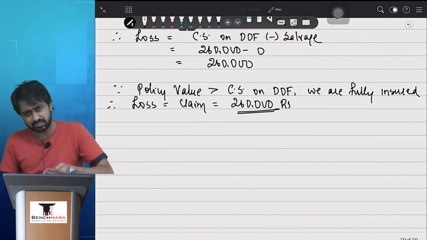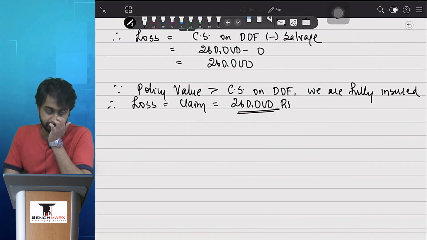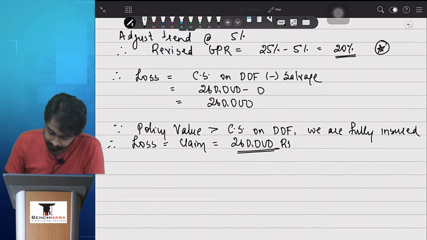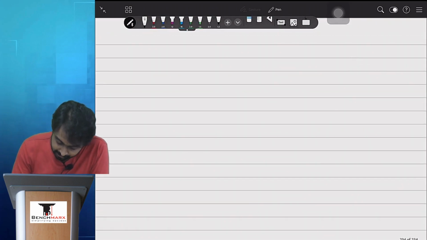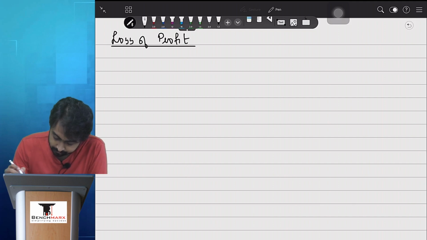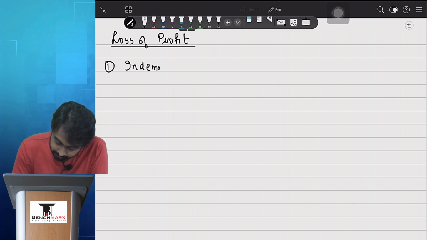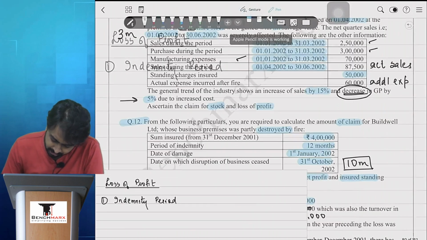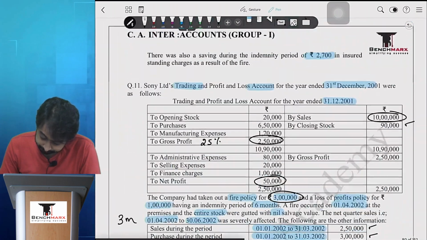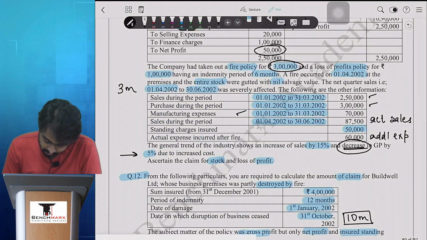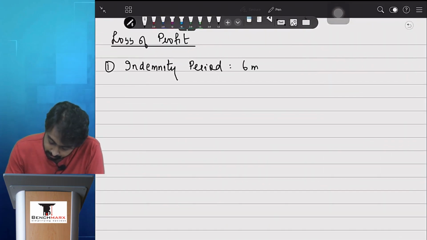So let us go step by step. As and when we reach a particular step, we will figure out how to solve the respective part. So as of now, first part is done. Then we'll give the heading as loss of profit. ये अपन solve कर रहे हैं question का second part. As per the format, first we find out the indemnity period. I think it was 6 months. I don't recollect. 6 months. Indemnity period is apna whatever is the policy period.